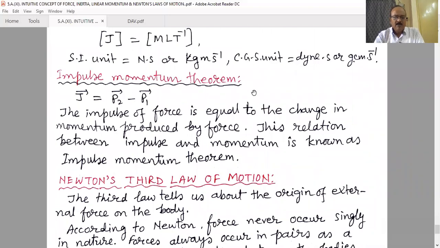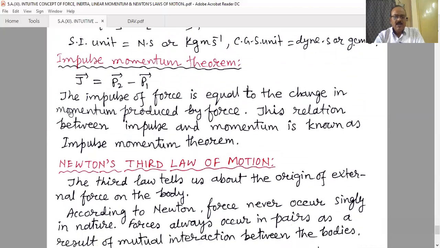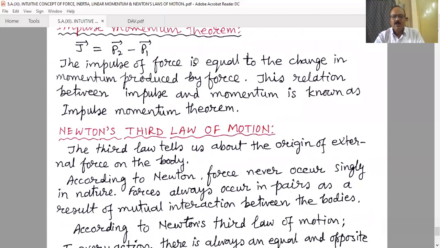Impulse momentum theorem. We already know that J vector, the impulse, is P2 vector, the final momentum, minus P1 vector, the initial momentum, a vector difference. The impulse of a force is equal to the change in the momentum produced by the force. This relation between impulse and momentum is known as the impulse momentum theorem.